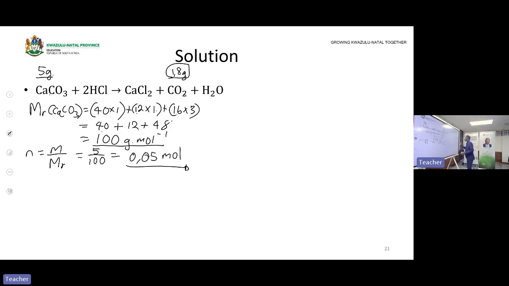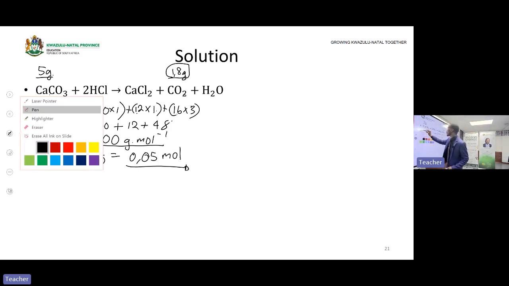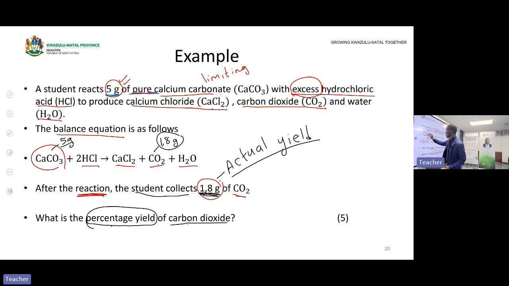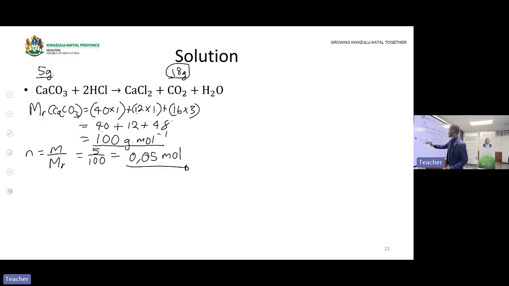So we need to move with this number of moles of calcium carbonate to look for the number of moles of carbon dioxide that was expected to be produced. Okay, let us look at the ratio.